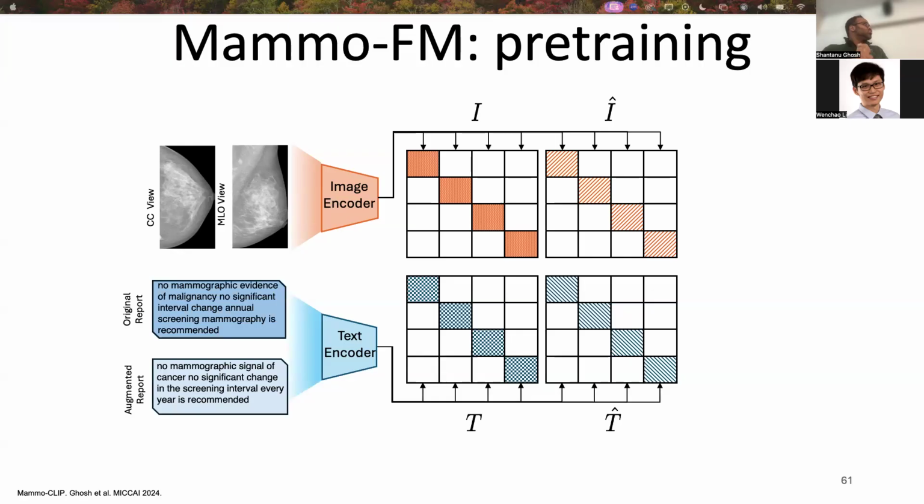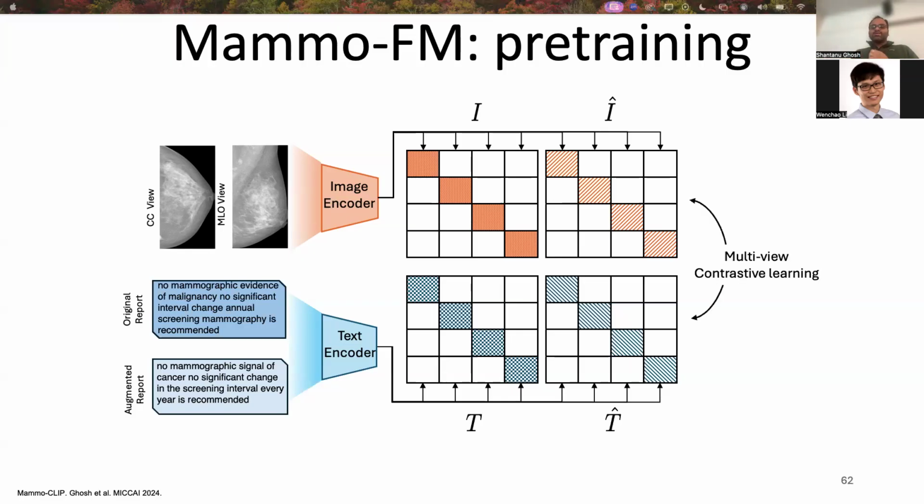For the text, we separate out the findings and the impression, and we send the impression and the findings sections through the text encoder, which gives us the text embeddings for these two sections. Now, if one section is missing, then we use standard back translation. We translate the report from English to Italian and then back to English to create the augmented variant.